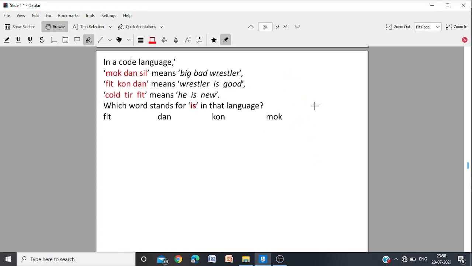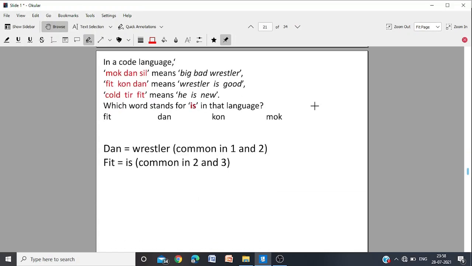In a code language, we have again the same thing. We have to see the common word, which is common in 2 and 3. So let's see. Here we have wrestler. Dan is wrestler. It is not asked, but just to demonstrate, because wrestler is common here and wrestler is common here, and the word Dan is common here and Dan is common here. So Dan means wrestler, but that is not the question.